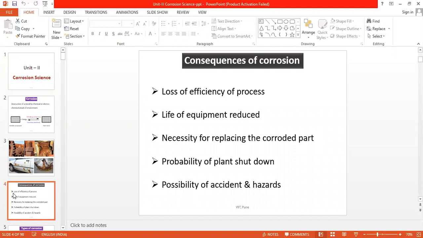Now, before studying the consequences of corrosion, we will first see why there is a need to study corrosion in our syllabus. Being the engineers of the future, we have to work out the process of corrosion, and even if we cannot remove this problem completely, we will try to reduce the extent to which it occurs.